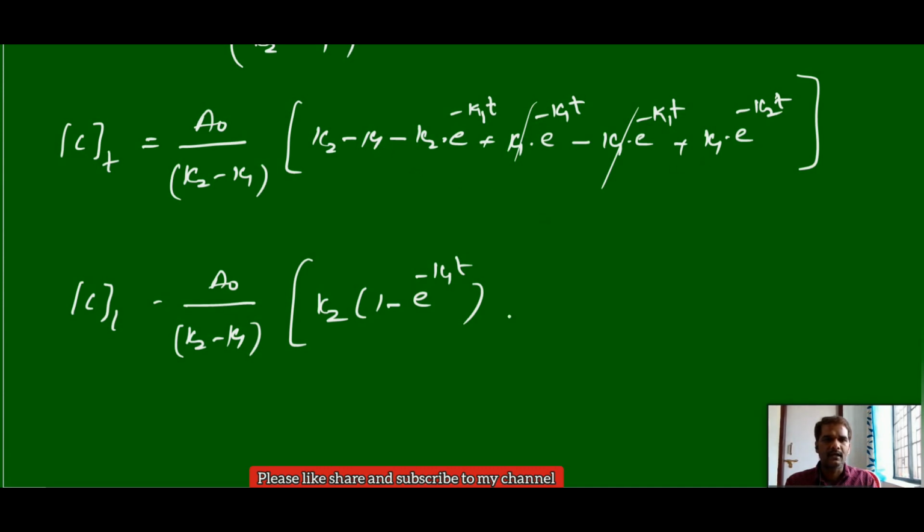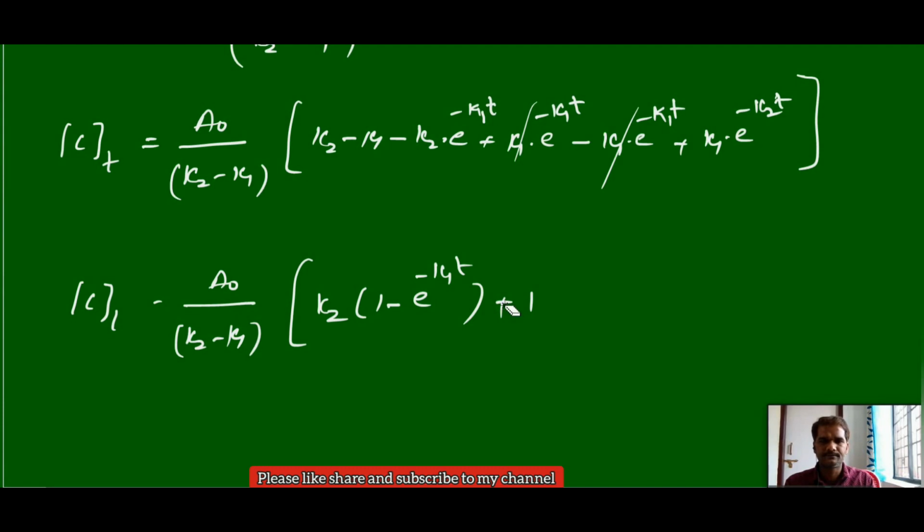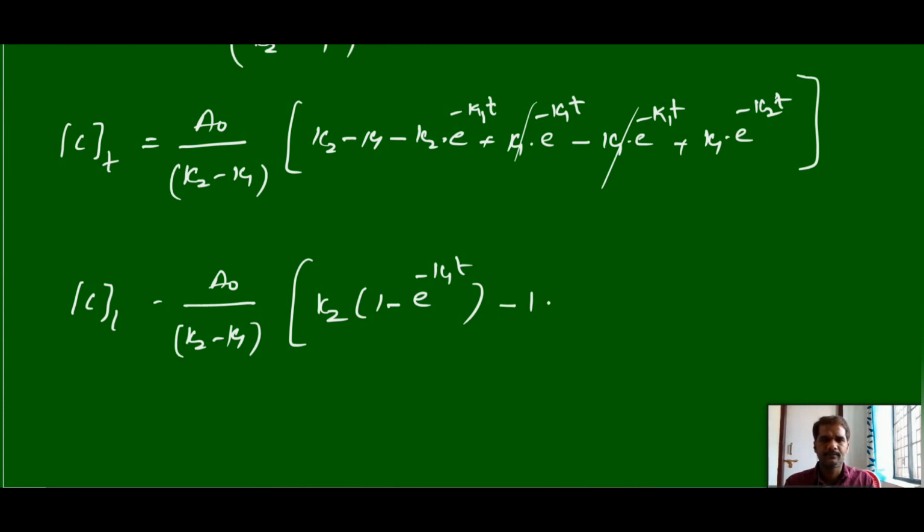Again here k1 and here k1, you can take k1 common out, with a minus, and then you are left with 1 minus e power minus k2t.